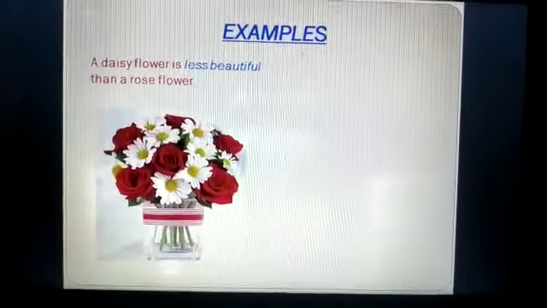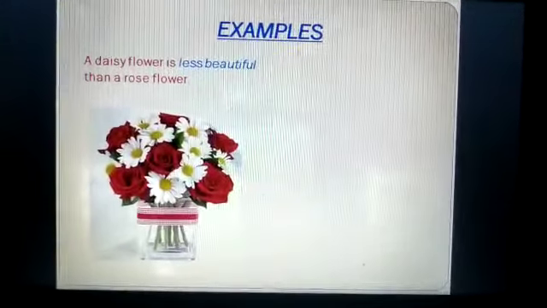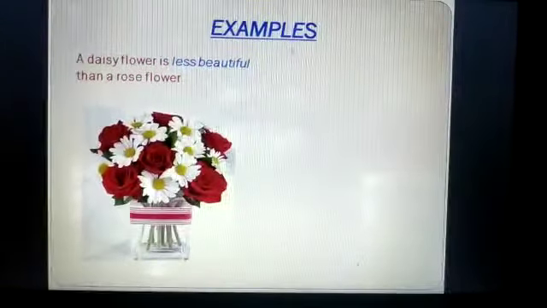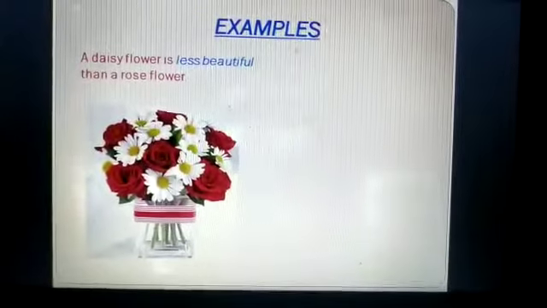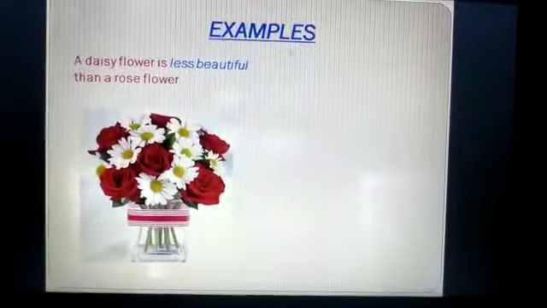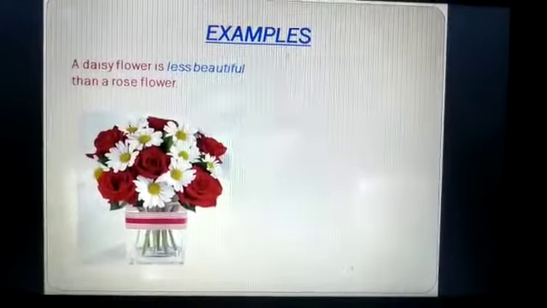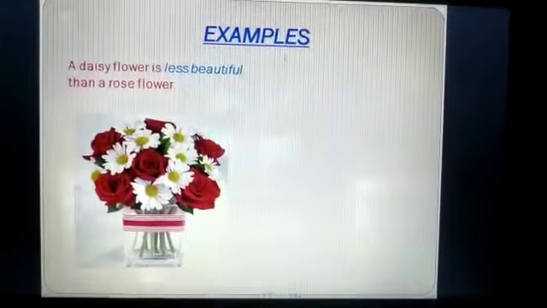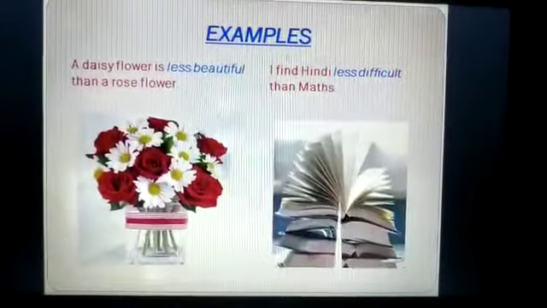So let's see to this example. Daisy is less beautiful than rose flower. Daisy क्या है? हमने दो flowers में comparison किया है, daisy और rose में, and I find कि daisy कम beautiful है. So I have used the word less before beautiful to convert it into comparative form. So a daisy flower is less beautiful than a rose flower.